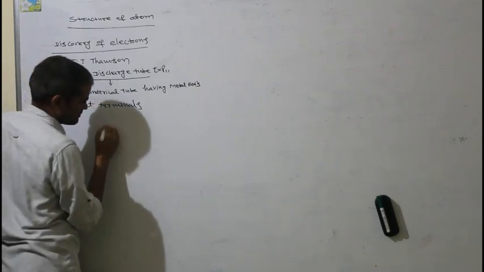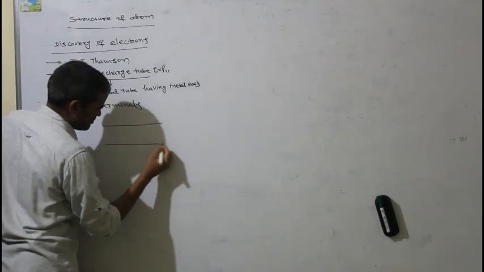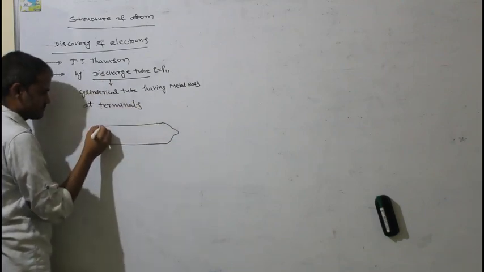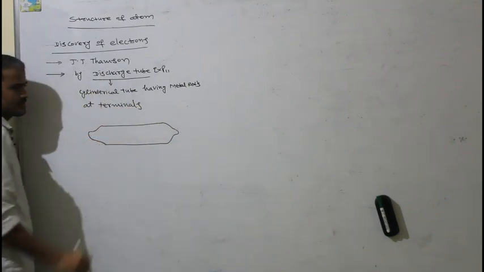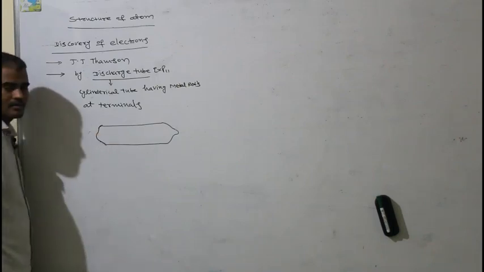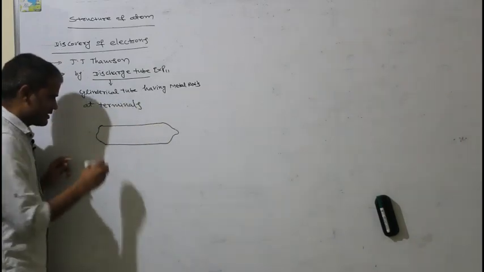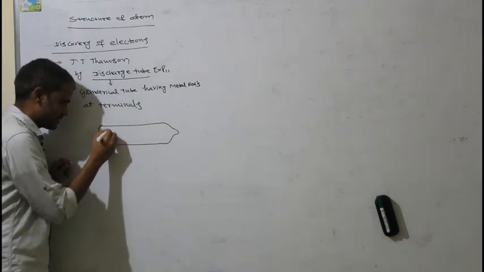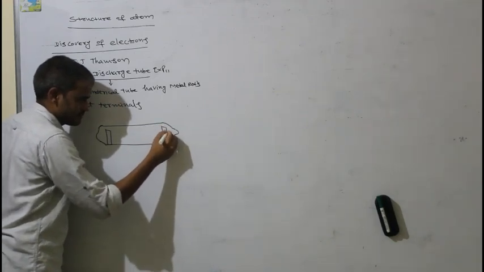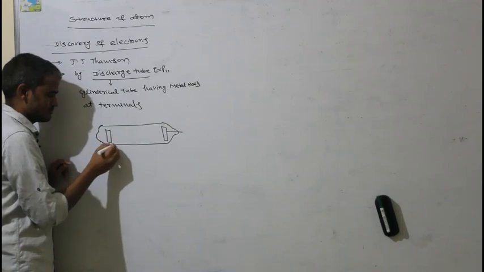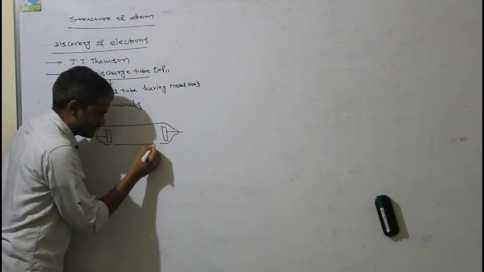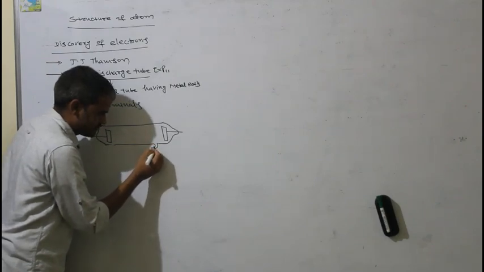So it will be like this: one cylindrical tube having metal rods at both the terminals. Right. And at the bottom we will have one point to create a vacuum inside.